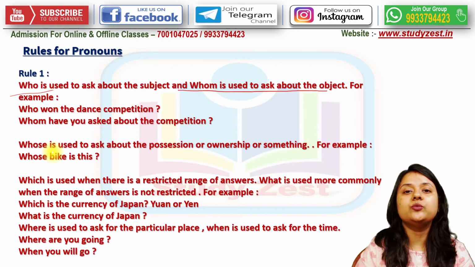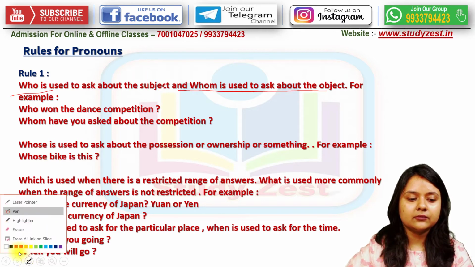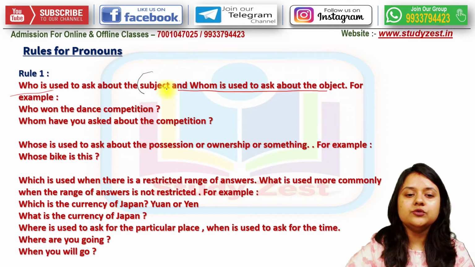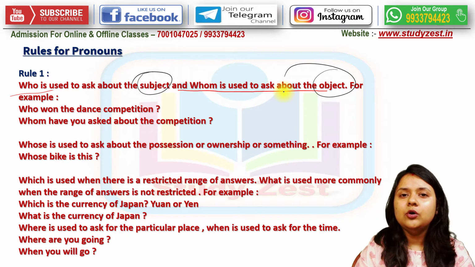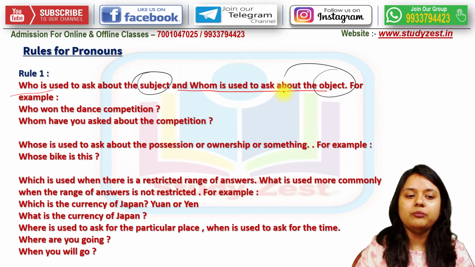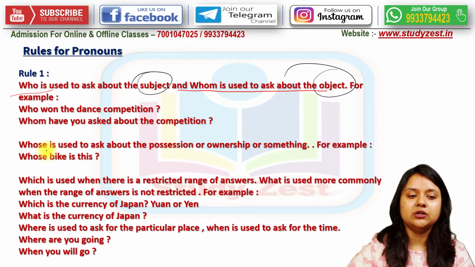So which is used where? Who is used for subject, and whom is used for object. For example, who won the dance competition? Whom have you asked about the competition?